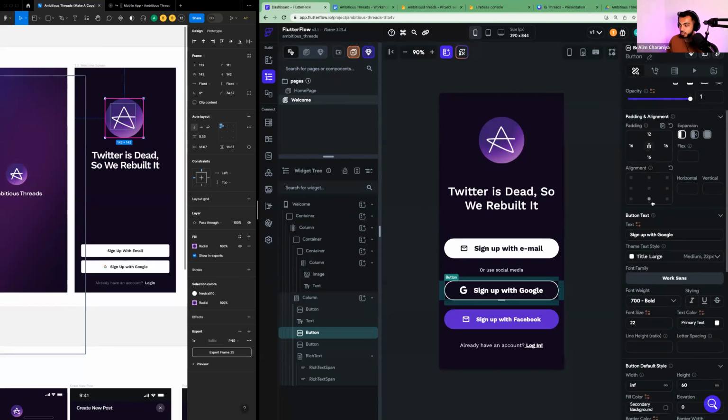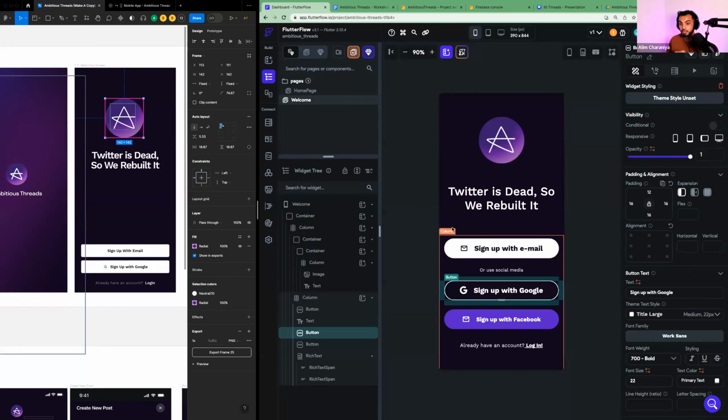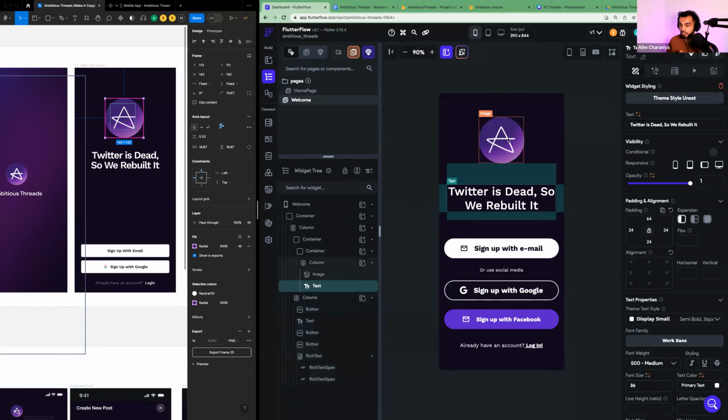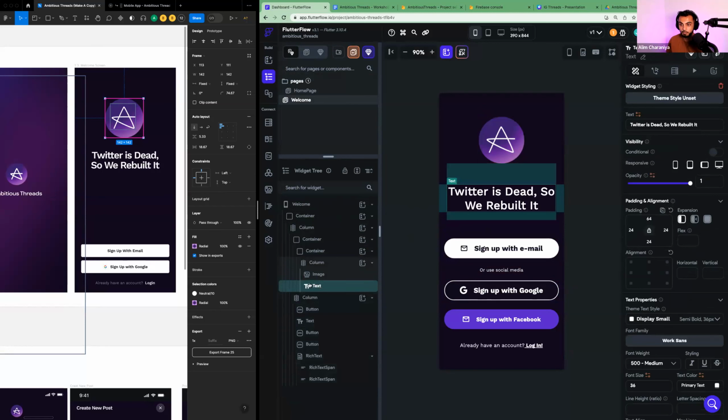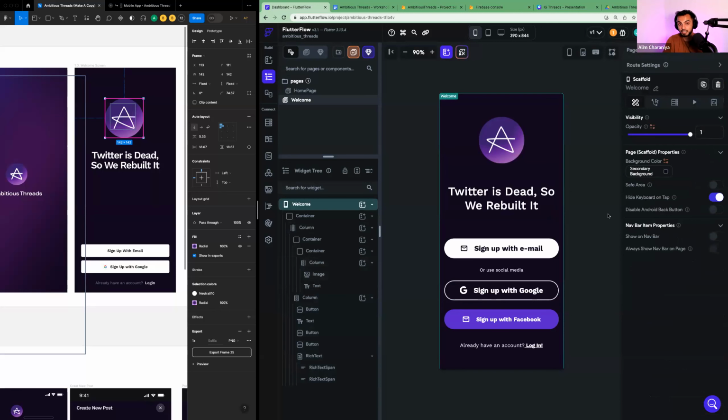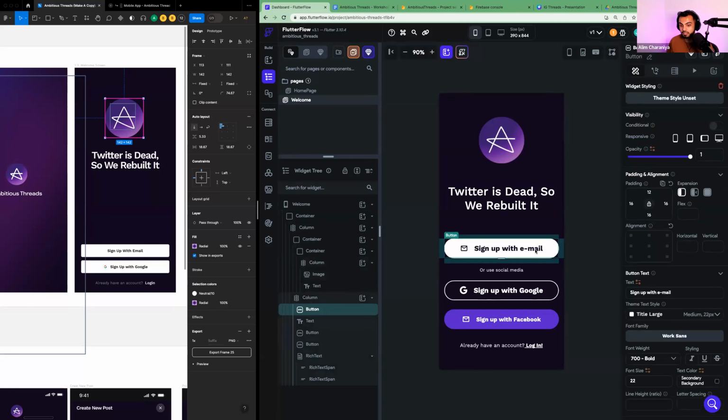You probably aren't used to all the properties just yet, but you probably are used to the fact that if I want to click on something and change something about it, I need to click on it, make sure it's visible and toggled in the widget tree, and then go to the right side and do a lot of trial and error to find out what I'm looking for. I'm going to assume that you have that mindset now. So I'm going to work a little bit more in flow and not so much stop and go. Hope that's cool with everybody.